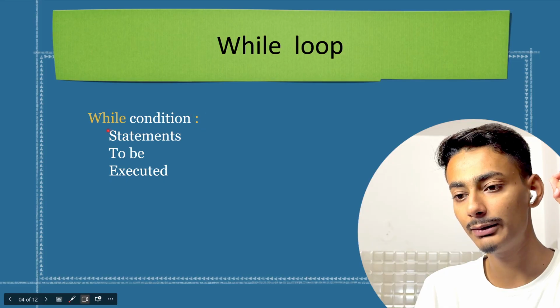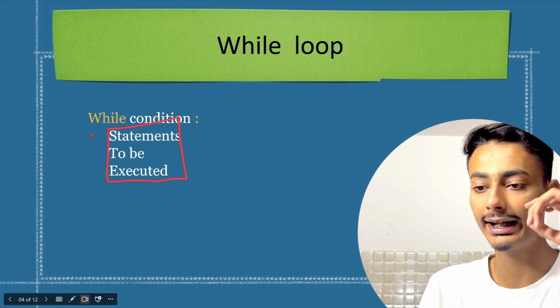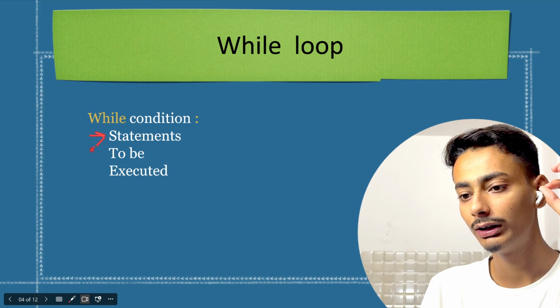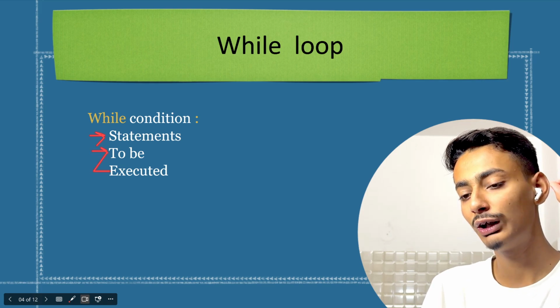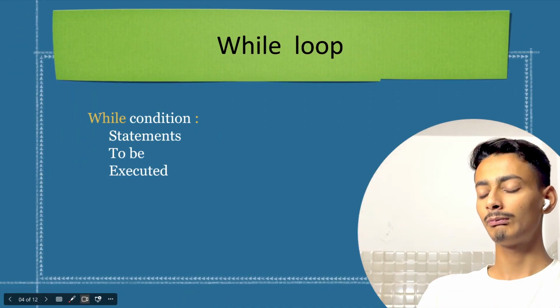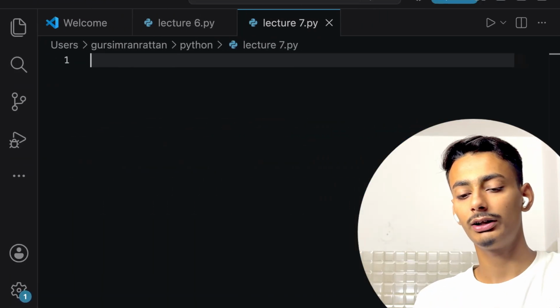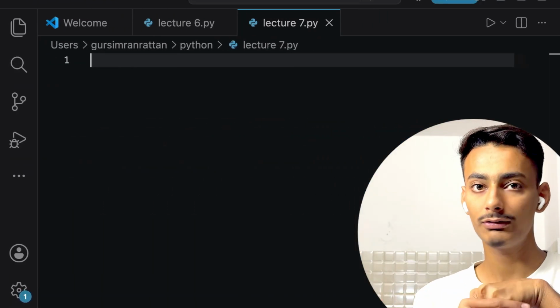Then the statements that need to be executed, and remember to always put a tab space here. If you are using VS Code, then you don't have to put a tab space explicitly because VS Code will do that work for you. So directly let us jump into our code editor and see what loops are and why we use them.